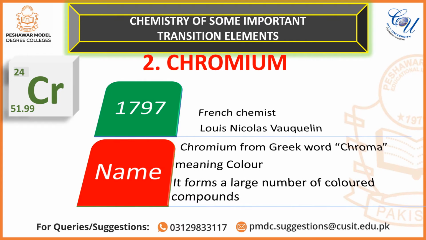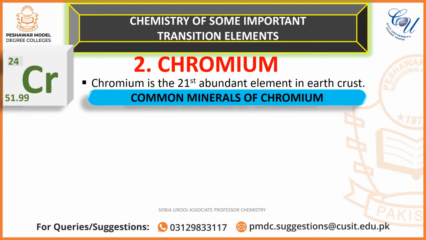It was discovered in 1797 by French chemist Louis Nicolas Vauquelin. It was named chromium from the Greek word chroma, meaning color, because it forms a large number of colored compounds. Chromium is the 21st most abundant element in the earth's crust.